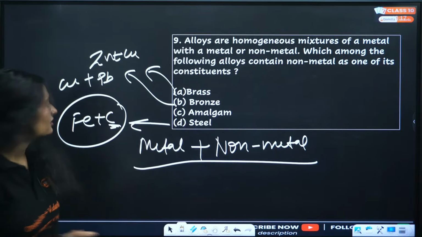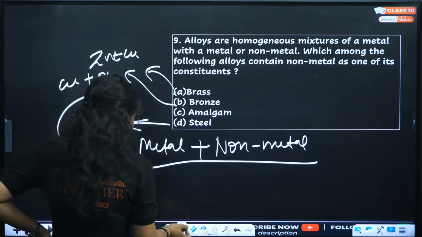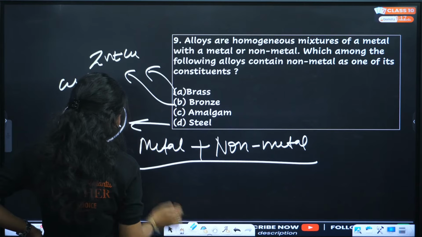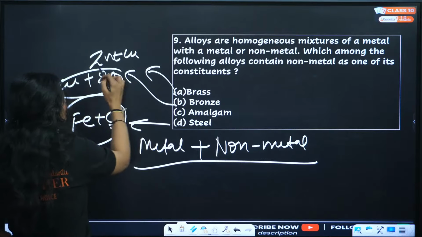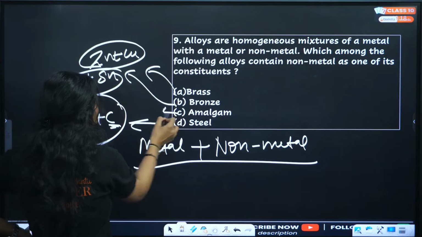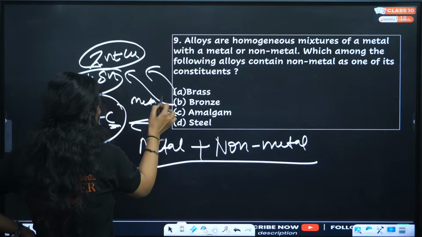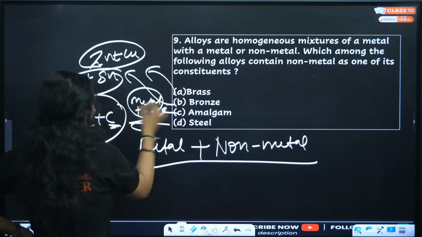Copper and tin, not lead. Lead is toxic. You do not use lead actually. Copper and zinc, brass. Amalgam is any metal plus mercury. Metal plus mercury. Clear?